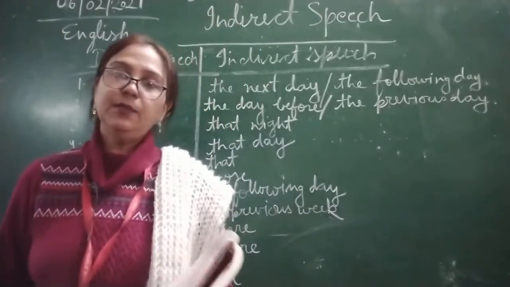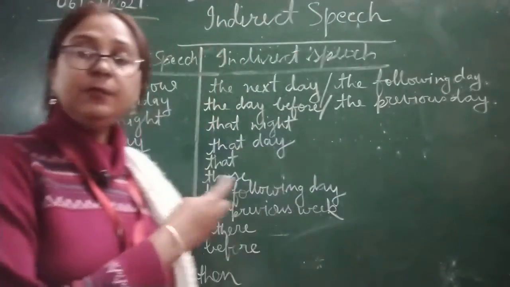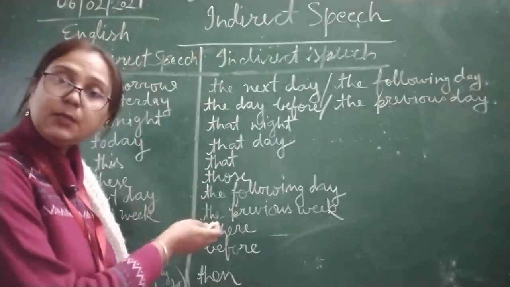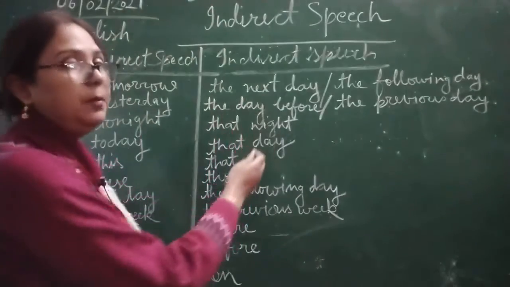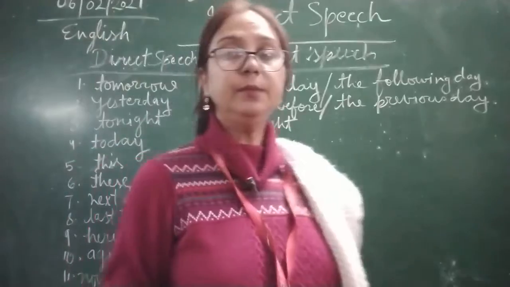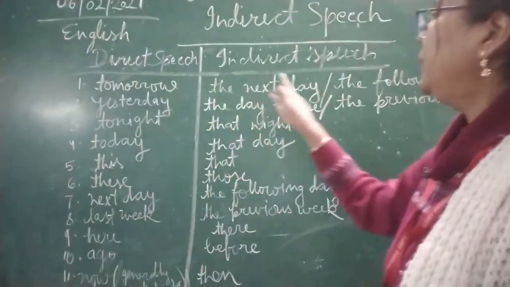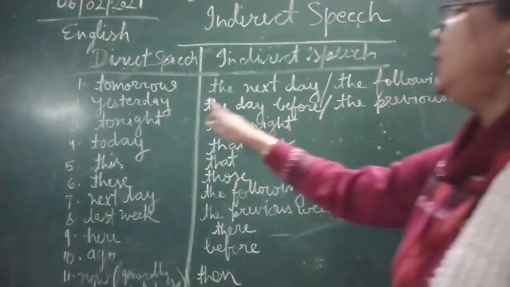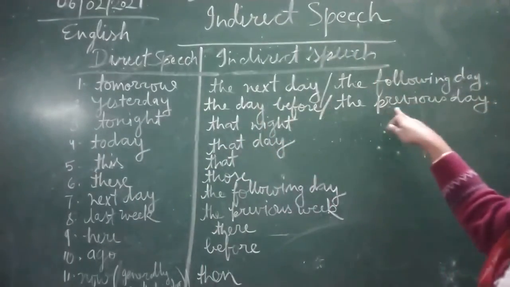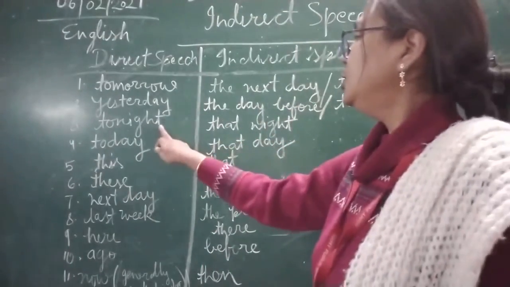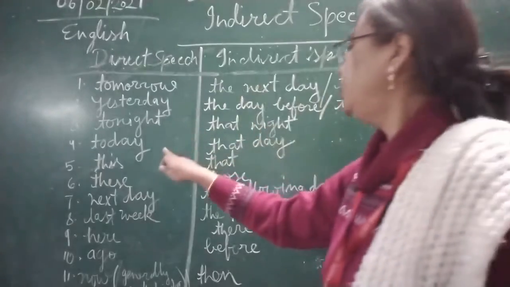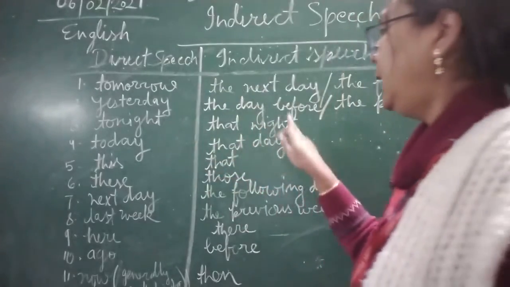So children, as we have discussed, there is a conversion of time and place whenever we are making indirect speech. As we discussed yesterday, tomorrow becomes the next day or the following day. Yesterday becomes the day before or the previous day. Tonight becomes that night. Today becomes that day.